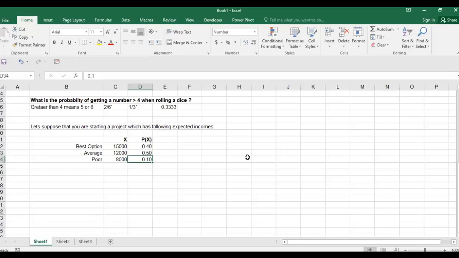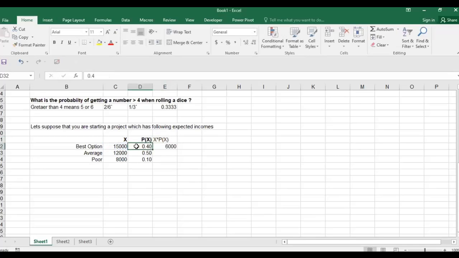And then you find out X P of X, which means you multiply X with the probability of X, which means this column multiplied by this one.